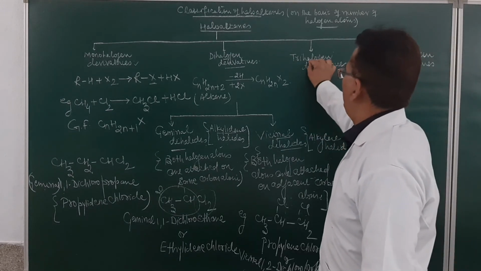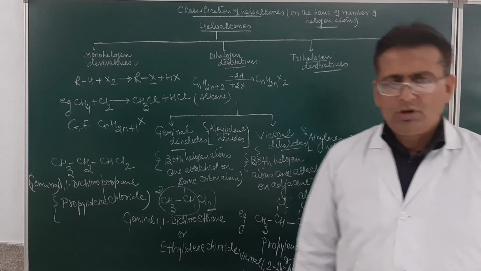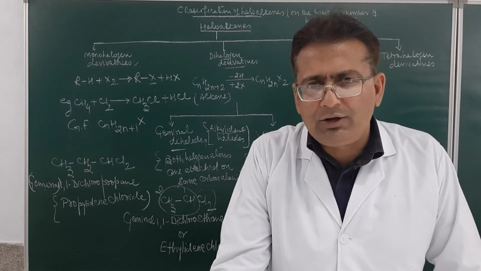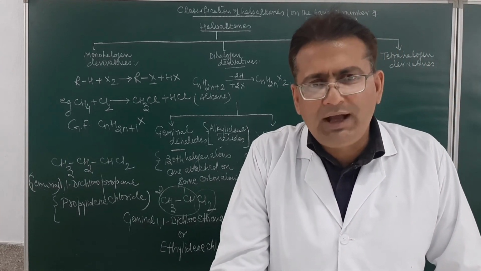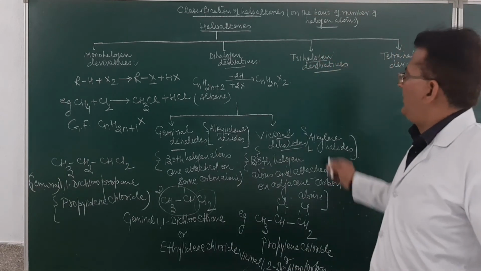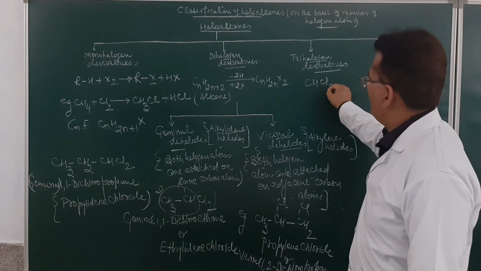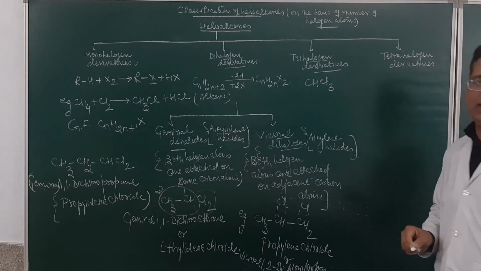Now, the trihalogen derivatives of alkane. What are trihalogen derivatives? These are those derivatives of alkanes in which three hydrogen atoms have been substituted by three halogen atoms. As for example, if we take CHCl3, just see how many halogen atoms are present over here? Three.